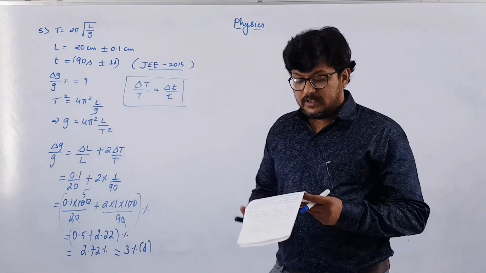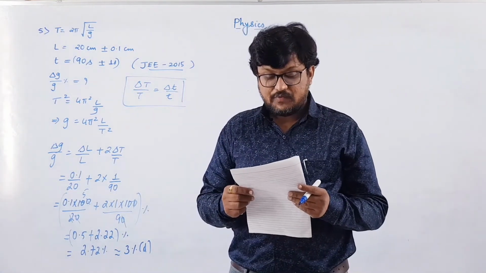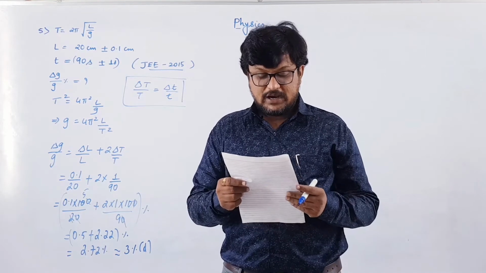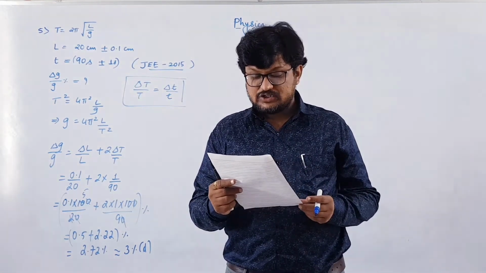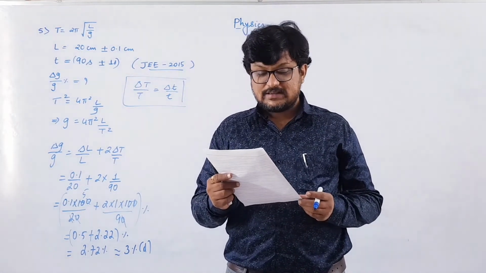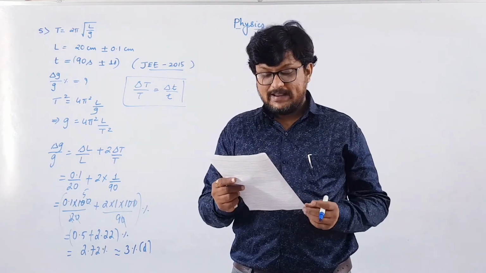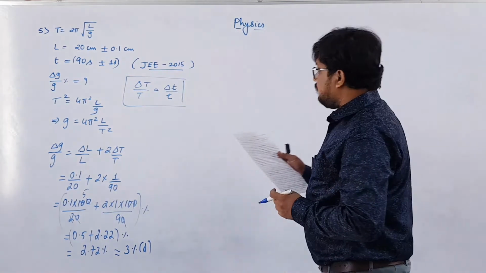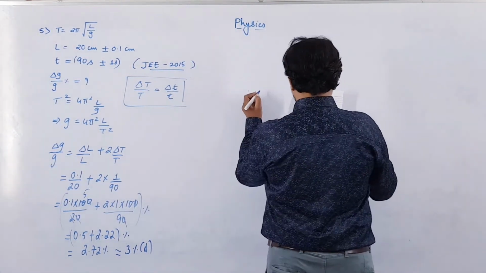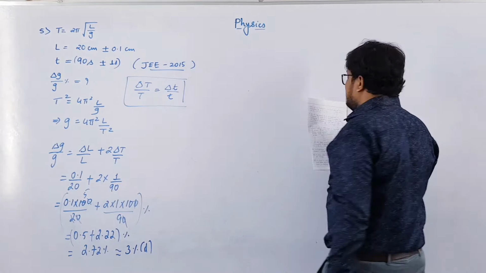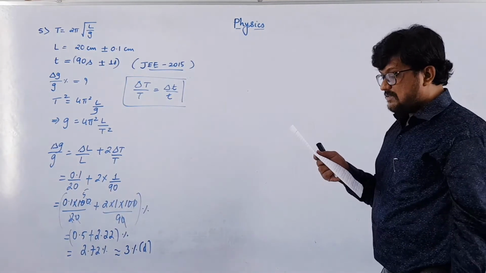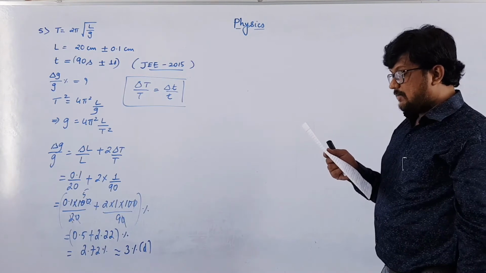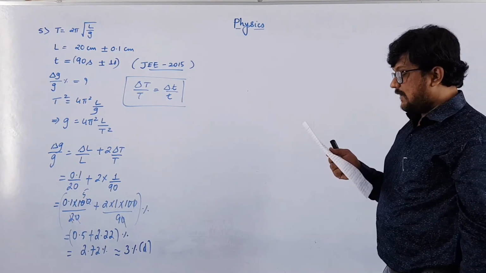Sixth one. If the capacitance of a nanocapacitor is measured in terms of a unit U made by combining the electronic charge E, Bohr's radius A naught, Planck constant h, and speed of light c, then it is given that we are measuring a capacitor in terms of U, and we have to obtain the relation between U, that is capacitance, in terms of electric charge, Bohr's atomic radius A naught, Planck constant, and speed of light.